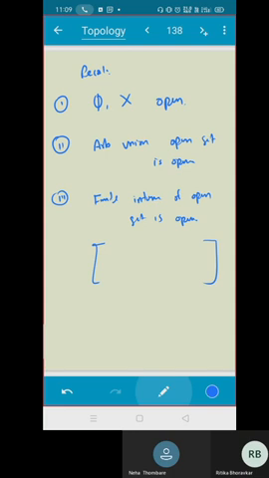Yes, sir. The interval minus 1 by n to 1 by n. Correct? The intersection of this would be the singleton 0, which is closed. Isn't it? While doing that, I just wrote that a singleton set is not open, but now I'm writing it is a closed set.